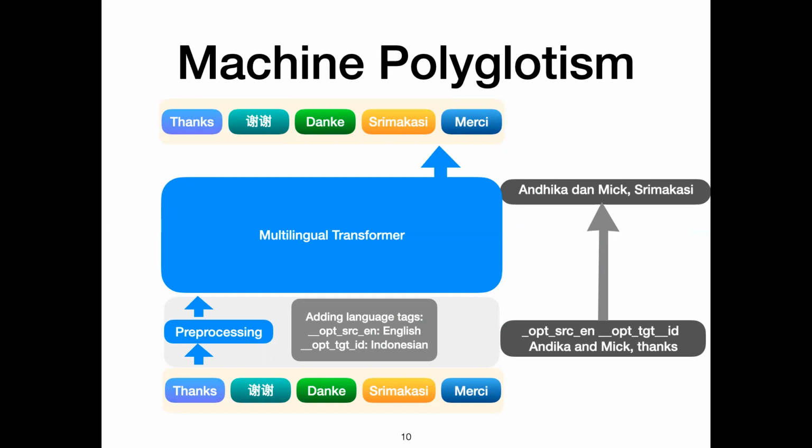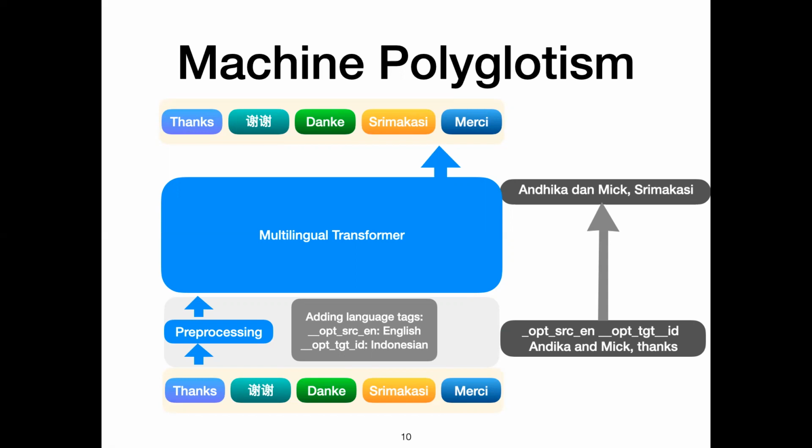And to translate that, we tag the English source sentence with the English source label and the Indonesian target label. And in this way, the multilingual transformer is able to translate it into Indonesian with ease. However, over here, you can see that Andika and MIC, these are named entities that are not taken care of separately.